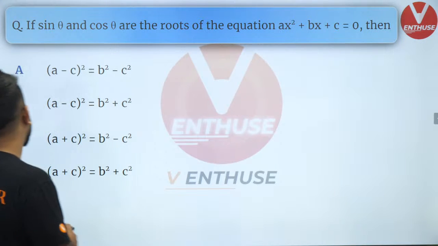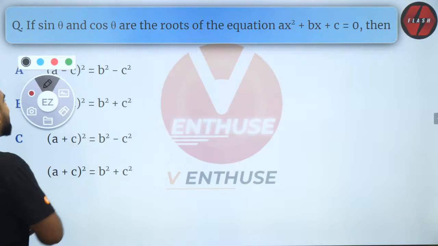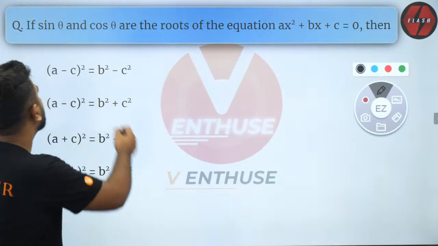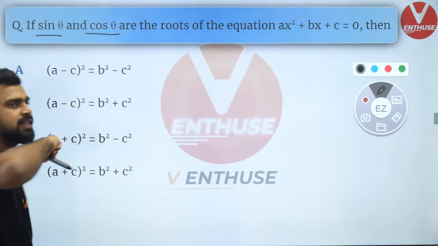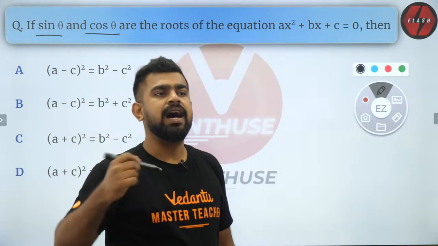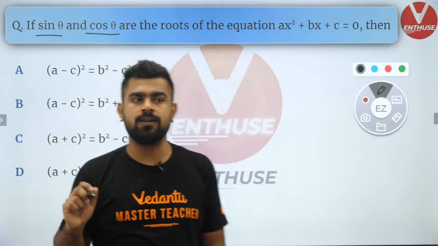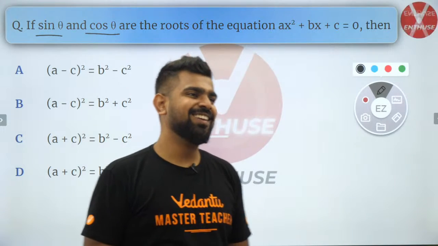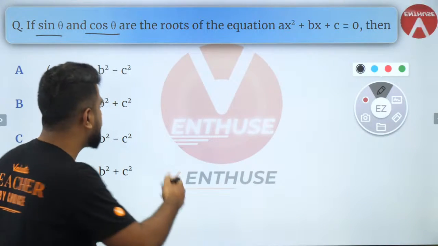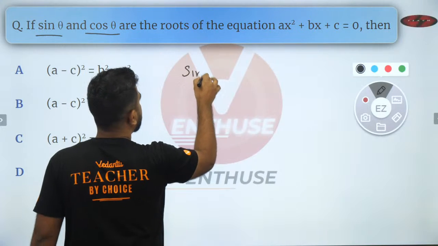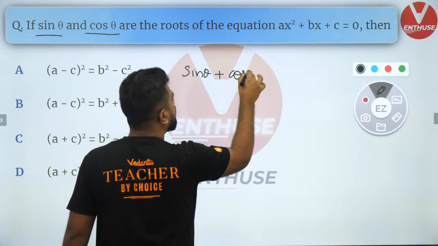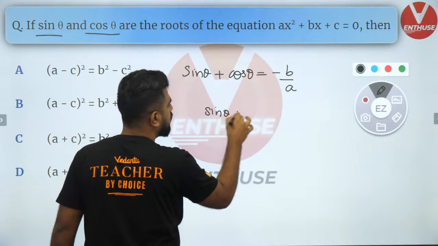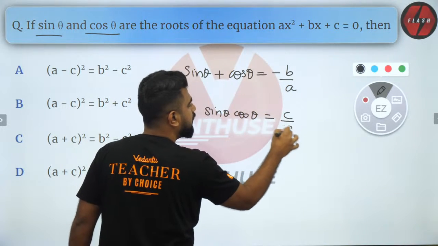Brilliant, Akhil Reddy. Still you have to be able to solve this question because these are all 11th standard questions only. Okay. So now, first of all, these are the roots. Do you guys agree? Sin theta and cos theta are the roots. Isn't that correct or not? So let's solve it. We'll have sin theta plus cos theta, the sum of the roots, equal to minus b by a, and the product of the roots is going to be c by a. Is this clear?